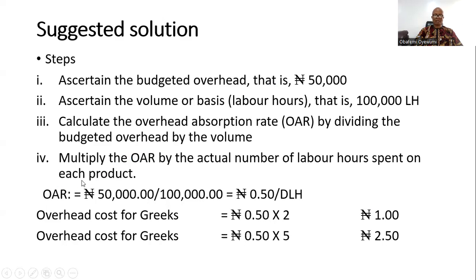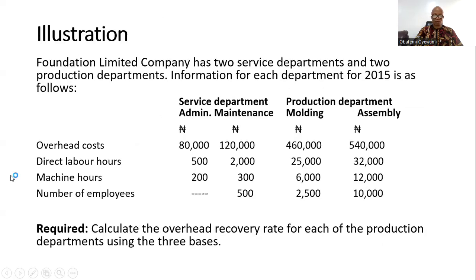So how do we arrive at the overhead absorption rate now? We have 50,000 naira divided by 100,000, and you arrive at 0.5 naira, that is 50 kobo for our Nigerian naira, per direct labor hour. So the overhead cost for Greeks would then be, since we are using 2 hours for Greeks... okay, this is supposed to be for Romans. Please pardon me. Here, this is supposed to be for Romans.